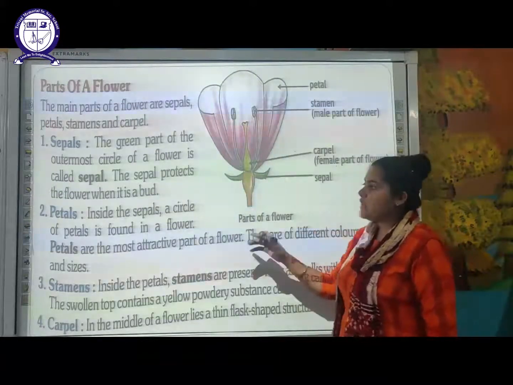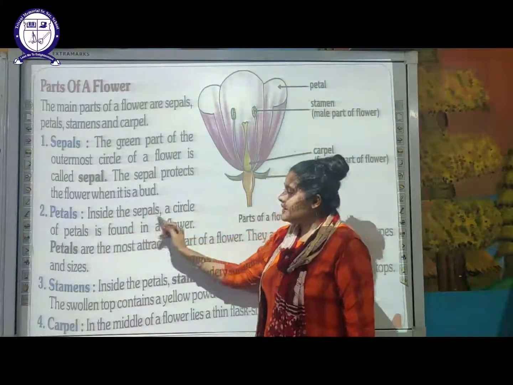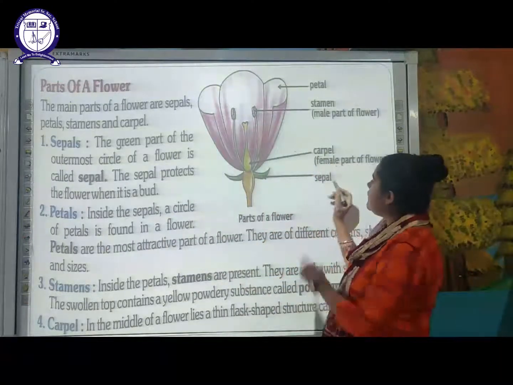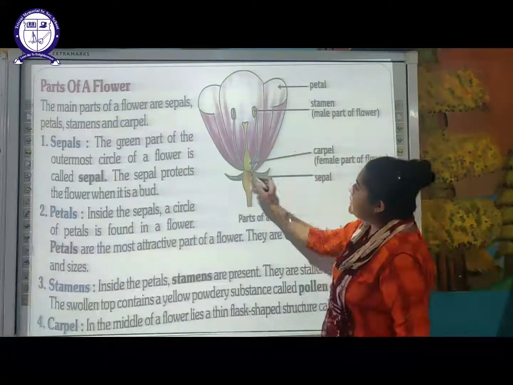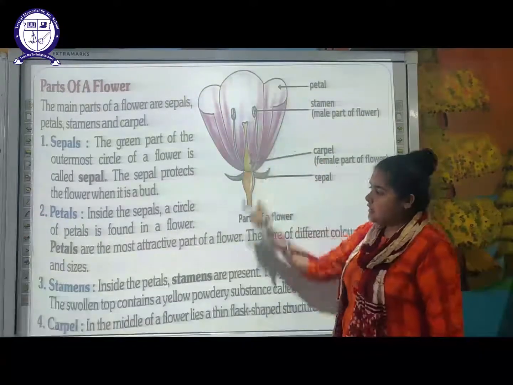Then moving on to the inside, the petals. The next part is your petals. Inside the sepal, a circle of petals is found in a flower. So as you can see here, after sepal, there are petals. These are the petal parts. Okay, these are the inner circle.